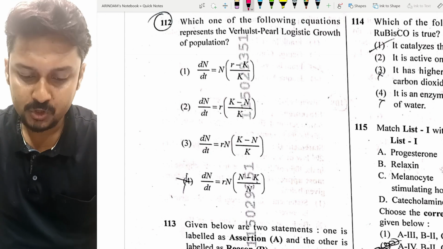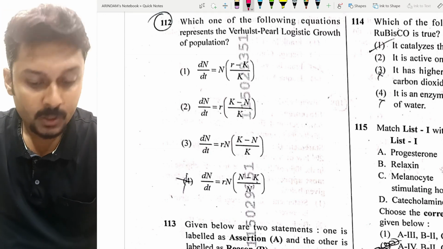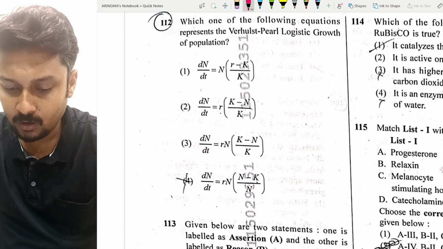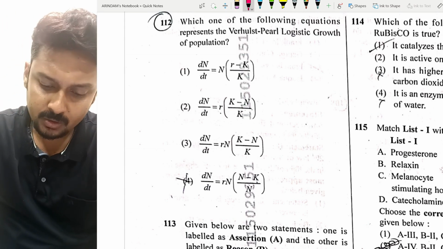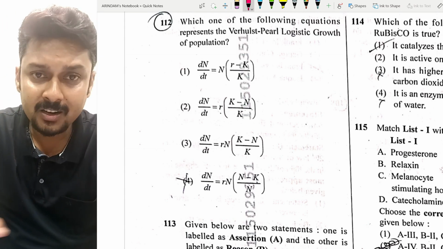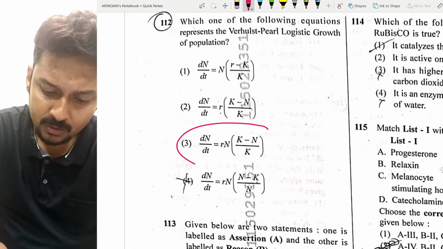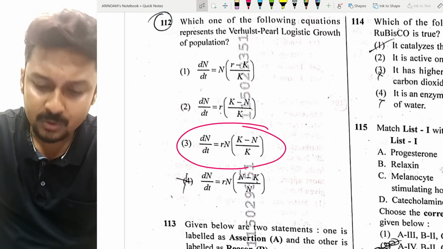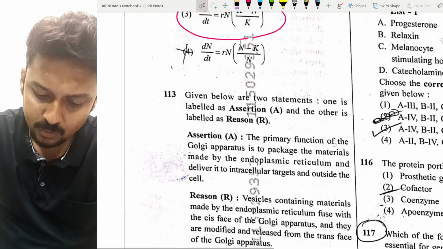Next question, number 112. Which of the following equations represents the variants of logistic growth of populations? It came directly from the NCERT, the direct formula came from NCERT. So option number 3 is correct. I will not discuss this because the formula is directly given in the NCERT book.